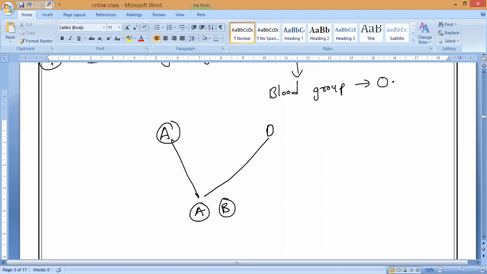Means, what is the genotype present here? Tell me, what is the genotype present? Either... Oh, correct. Very good. No, B will come.